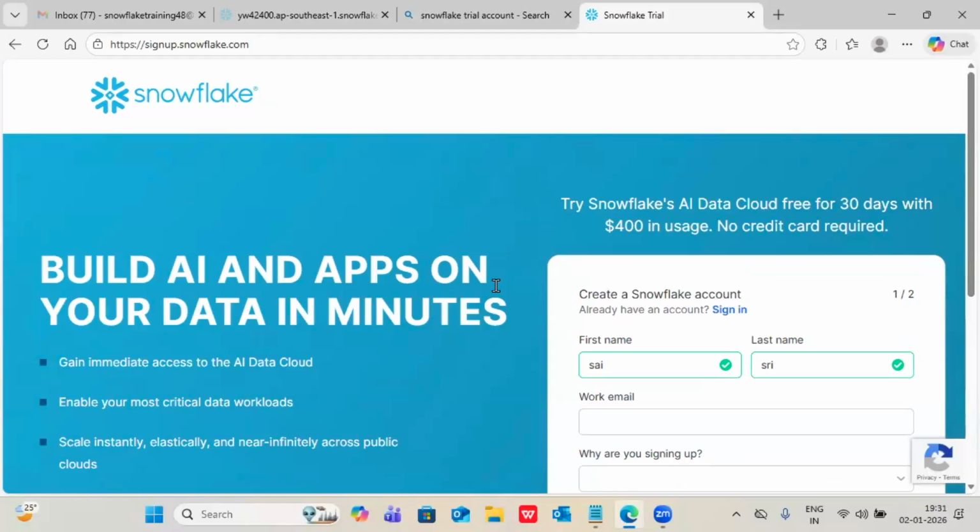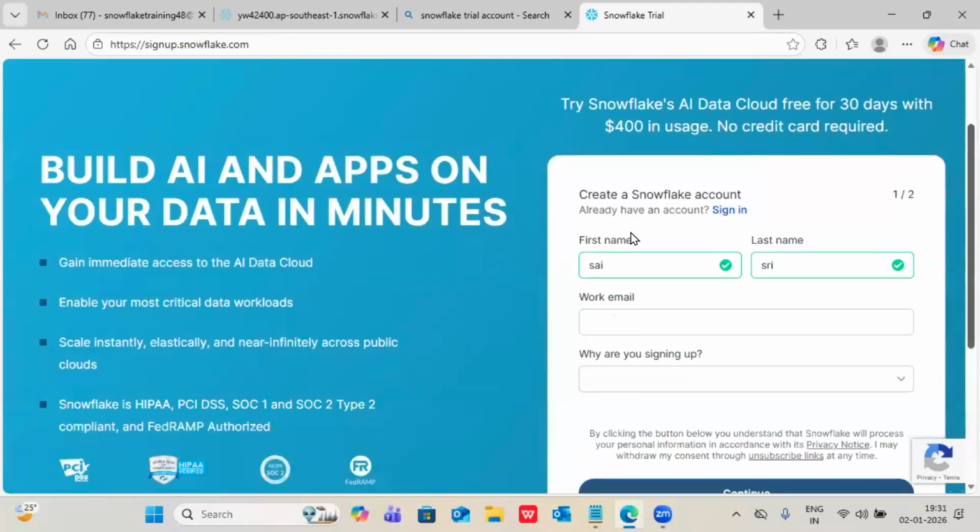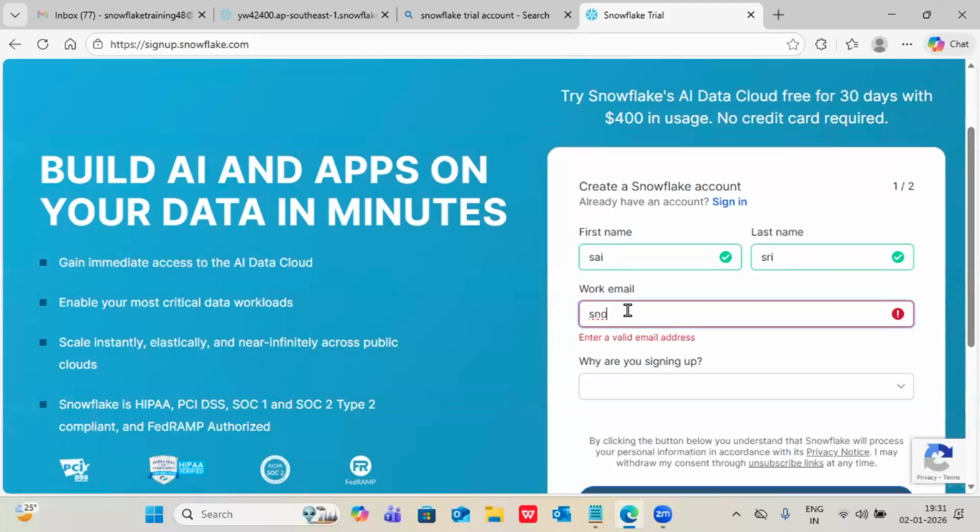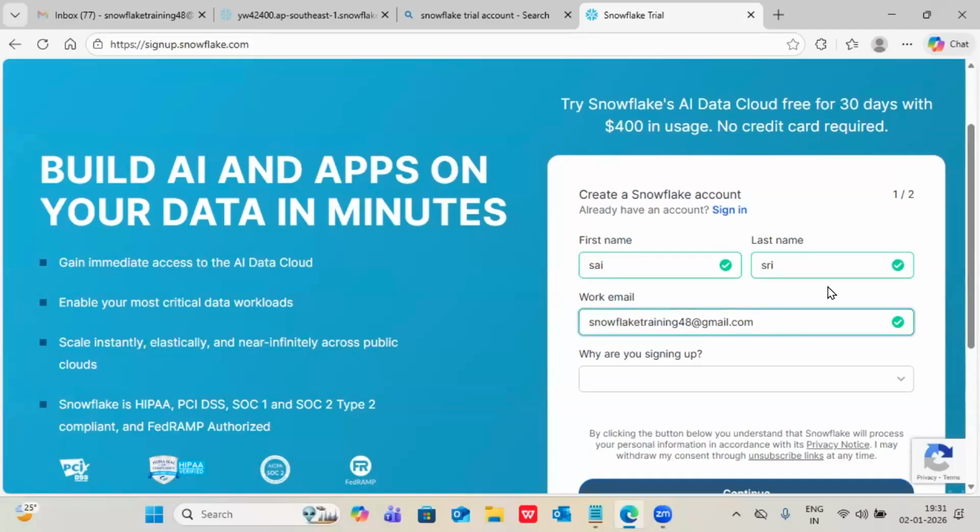Even if your account expires, it's not a problem to us, but it is free only for 30 days. After that you have to give first name and last name, and work mail ID. Whatever mail ID you want to give, because you will receive the activation link, guys. So mail ID is very important here. Give a proper, valid mail ID. Please don't give an invalid email ID.